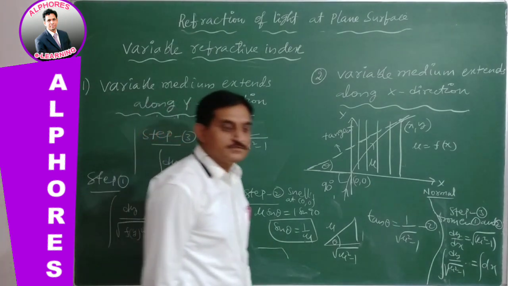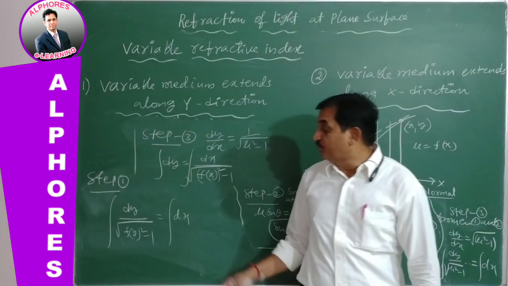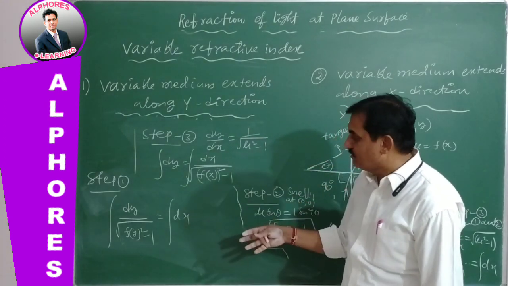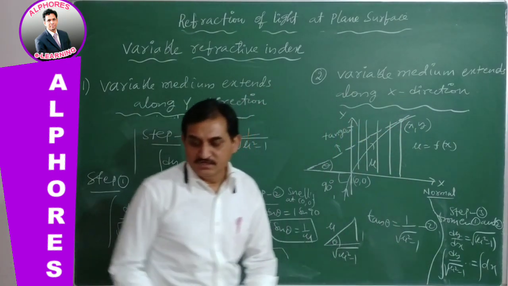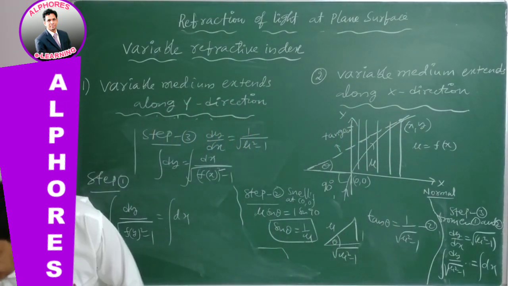So this is the way to solve problems using these formulas. A very, very simple approach. Let us go for some problems. Okay?